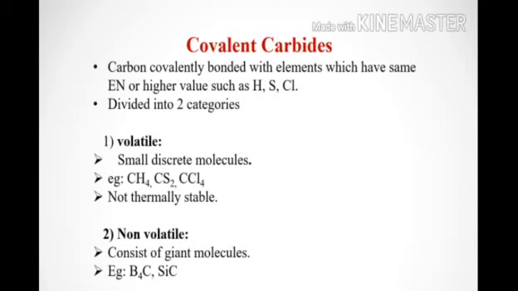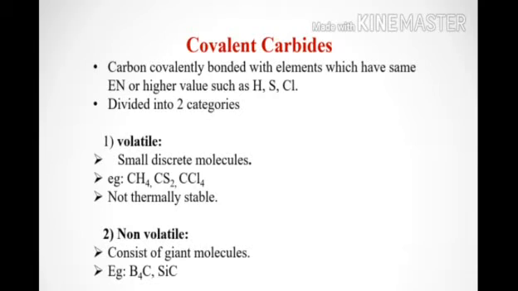The second category of covalent carbides is non-volatile. These types of carbides contain chained molecules formed by the linking together of a large number of simpler units. That is, this type of covalent carbide is a chained molecule.